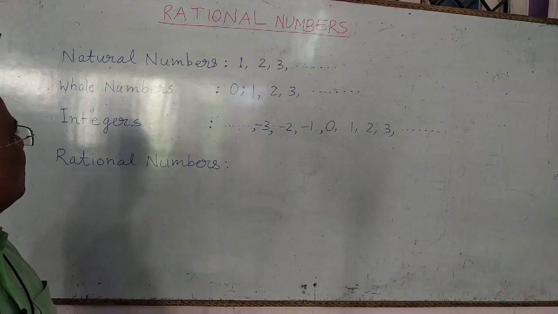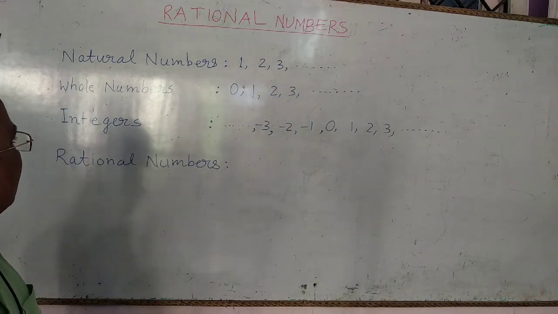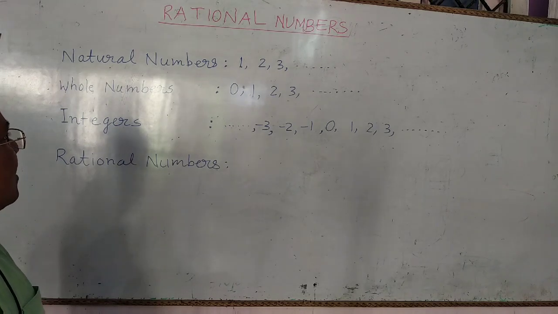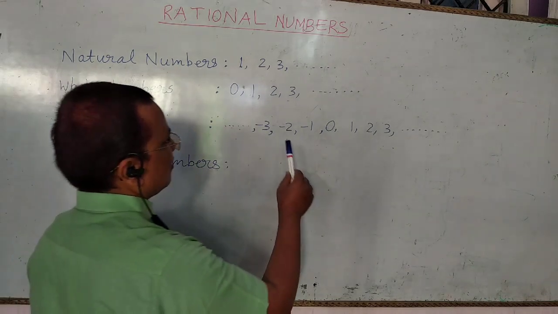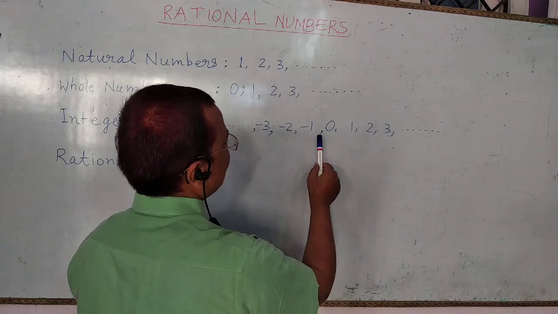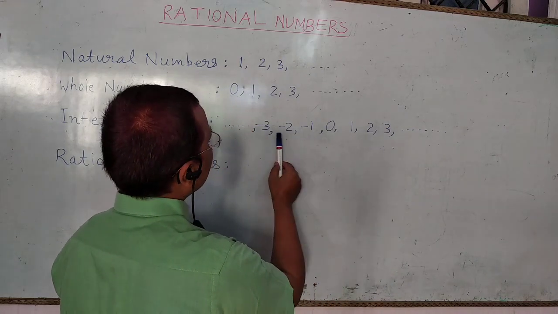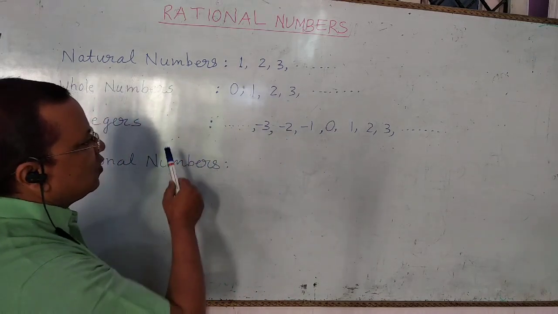After these two number systems, the integers come into existence, and integers contain all the natural numbers and whole numbers, and integers are 0, 1, 2, 3, and so on, and in the backward direction all the negatives of natural numbers, that is -1, -2, -3, and so on.